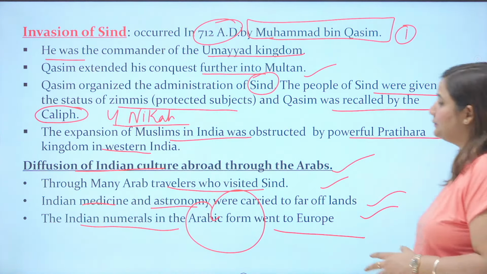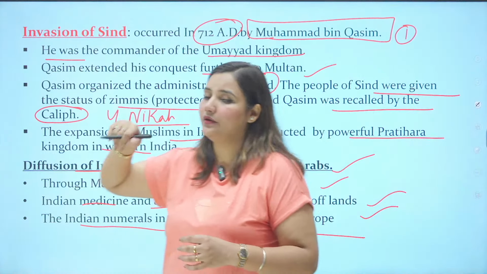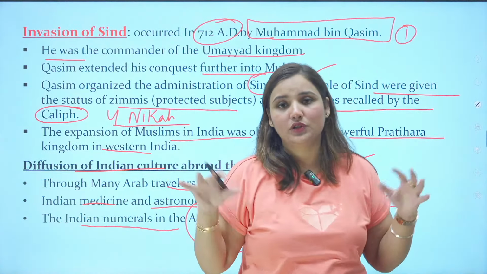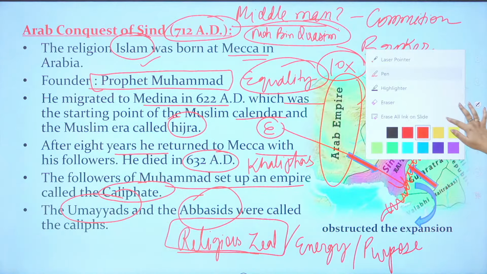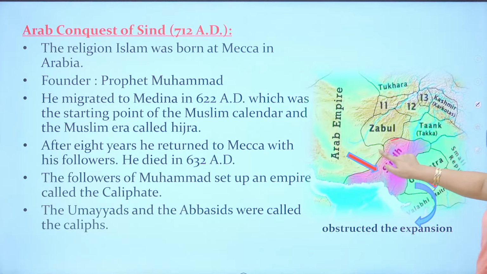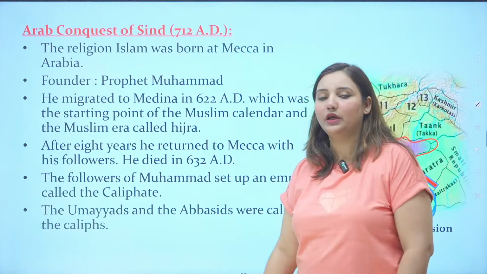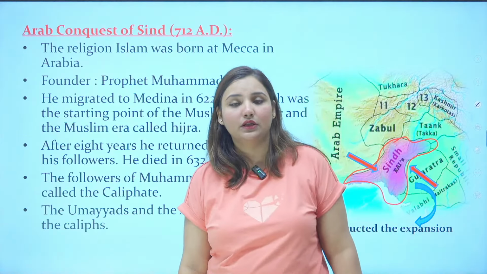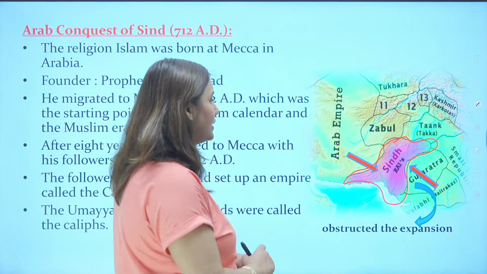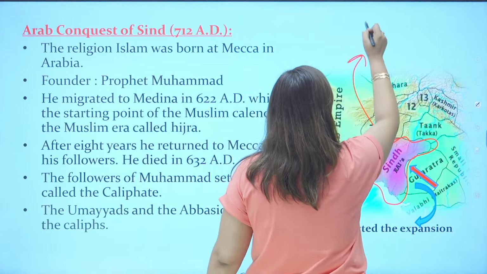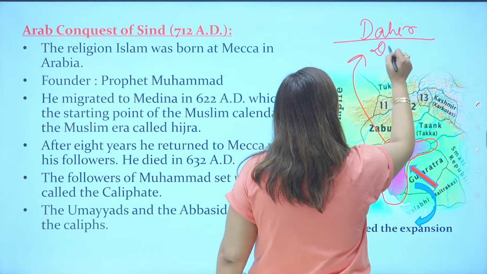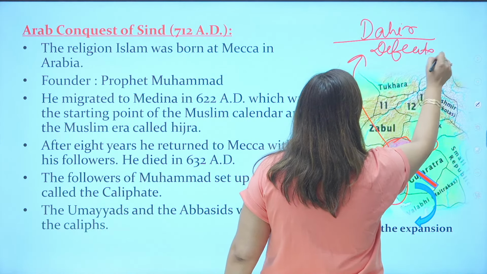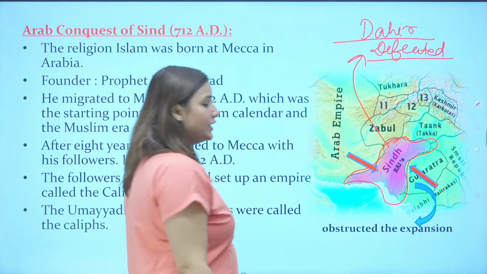So here you see, in this particular time, in 712 AD, what is happening? Rajputs are still there, but at least in the Sindh area, they could capture. It was a great thing. They got this entire area. Okay, who was the ruler of Sindh at that time? Can you name who was the ruler of Sindh when Muhammad bin Qasim came? The ruler of Sindh was known as Dahir. Dahir was defeated, but he was not killed. So Raja Dahir was defeated.